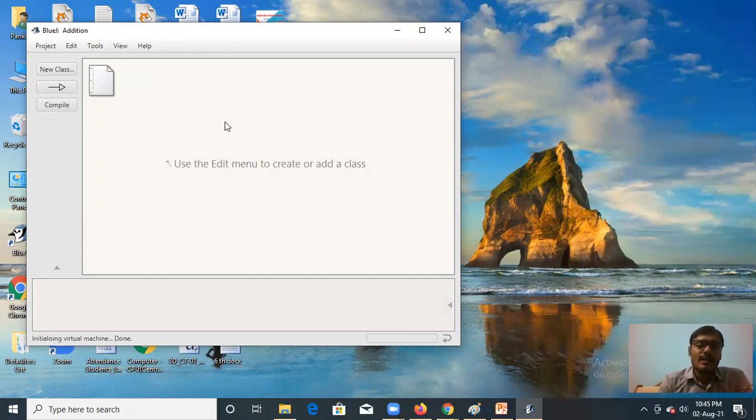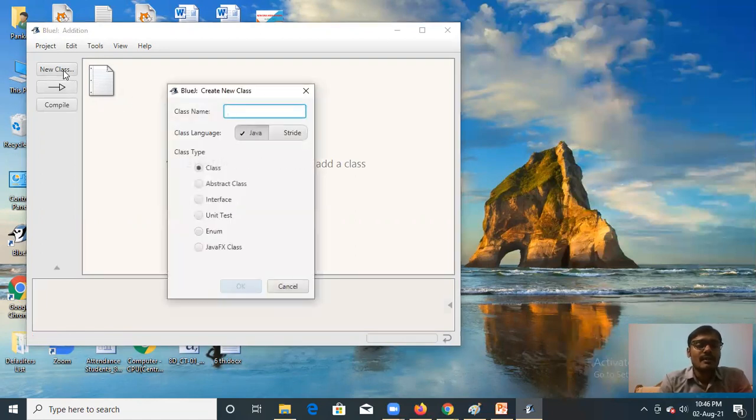Each and every program must be written inside a class in Java. So in BlueJ you have to first create your new project, and then you have to create a class. Why is class important? Because each and every program in Java must be written inside a class, because it has the concept of classes and objects. So click on New Class and you have to write your class name.